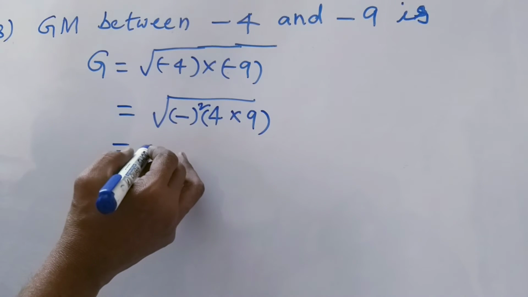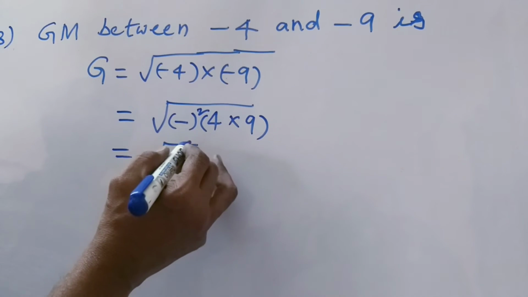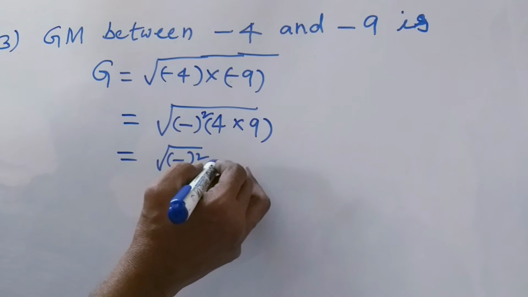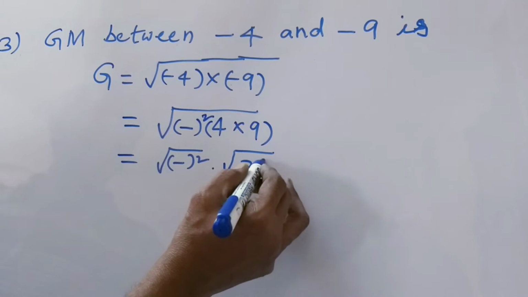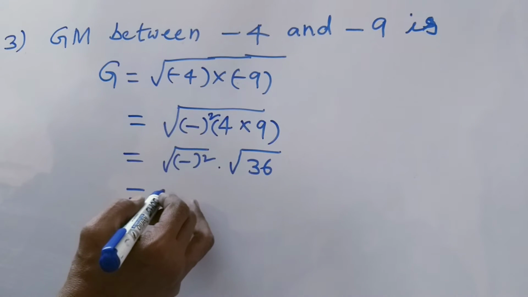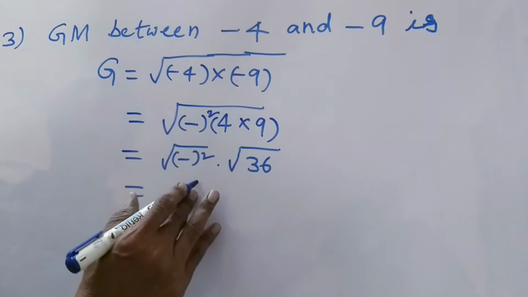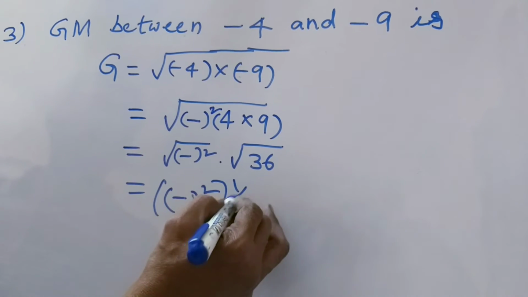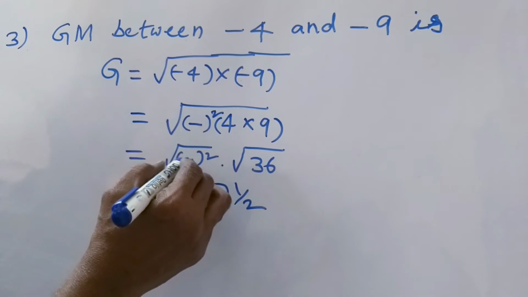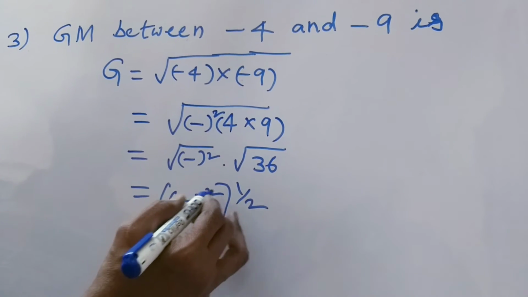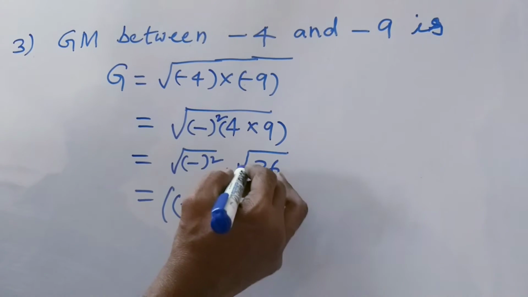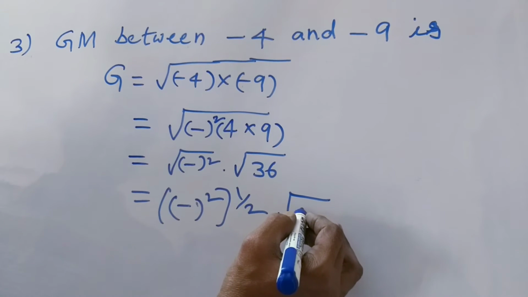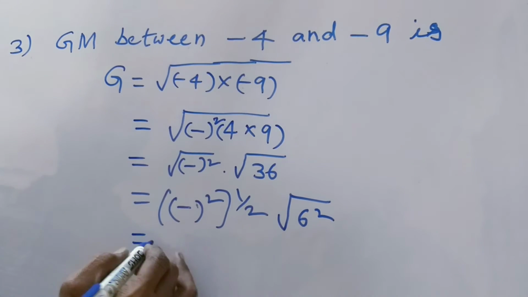This is equal to the square root of minus square into the square root of 36, 4 into 9, so here minus whole square whole to the power of 1 by 2. The square root of minus whole square becomes minus whole square to the power of 1 by 2. So the square root of 36 is equal to 6 square.